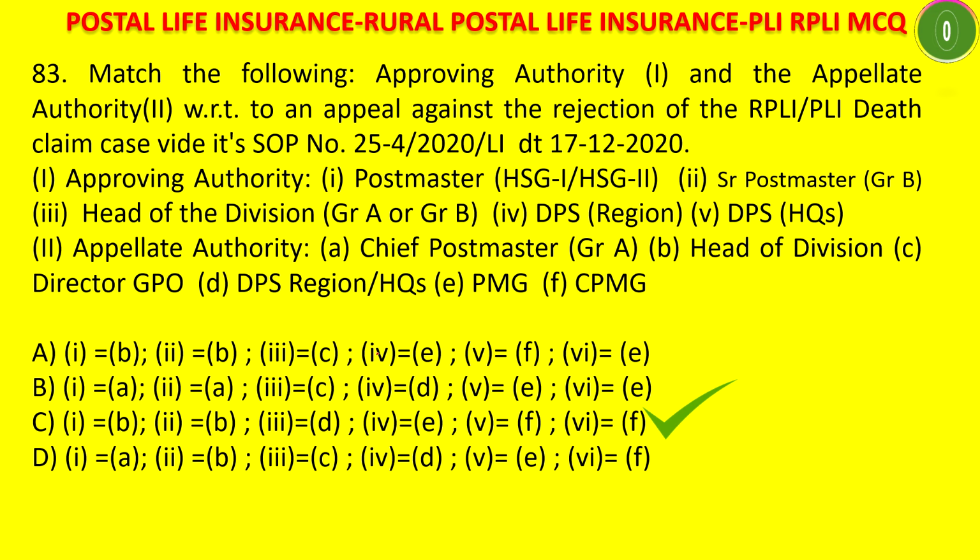And for the senior postmaster, the appellate authority will again be the head of the division. For the head of the division, the appellate authority will normally be PMG. For the fourth one, it will be DPS region. For claims settled by DPS region, the appellate authority will be PMG. And for claims settled by DPS headquarters, the appellate authority will be CPMG.